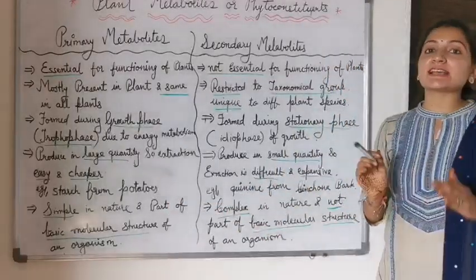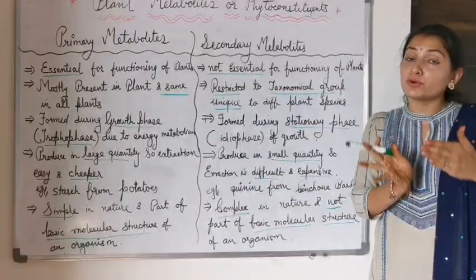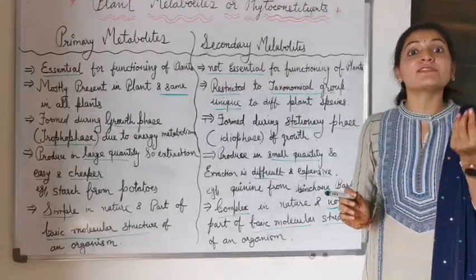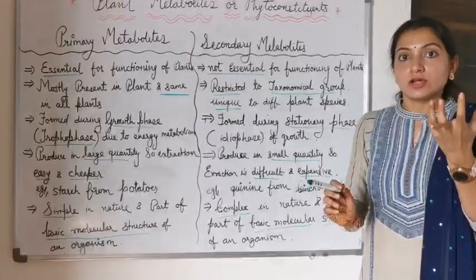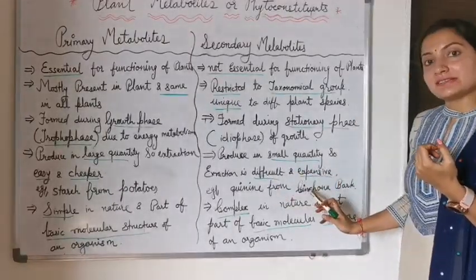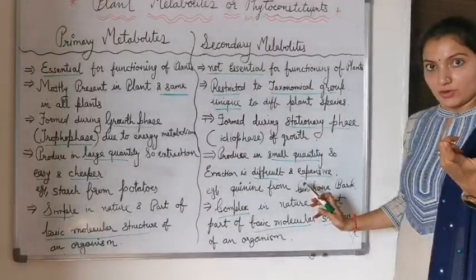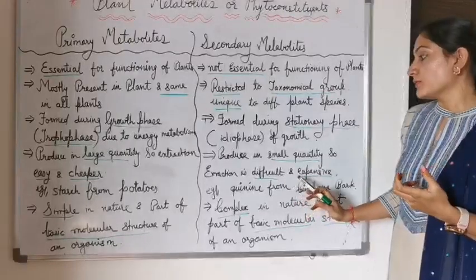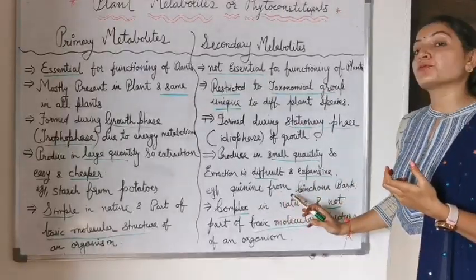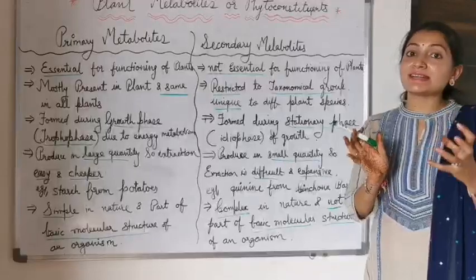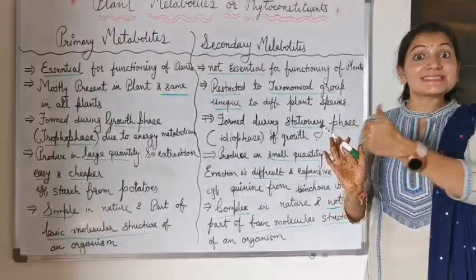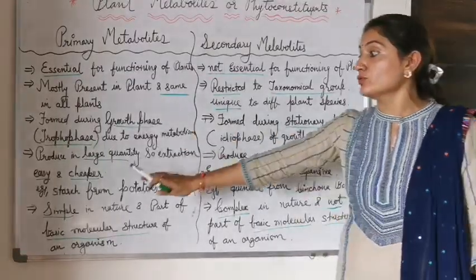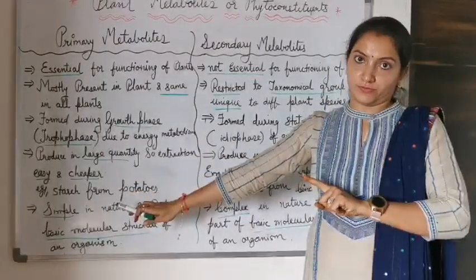While secondary metabolites are produced in a small quantity, in very small amounts in the plant, and because of the small amount it is quite difficult to extract them. It is expensive and quite tough. For example, quinine from cinchona bark: quinine is present in cinchona in a very small amount, so its extraction is difficult and expensive as compared to the extraction of starch from potato.